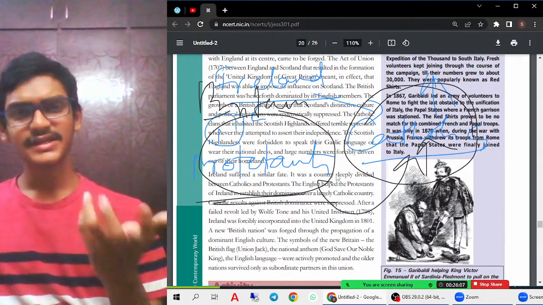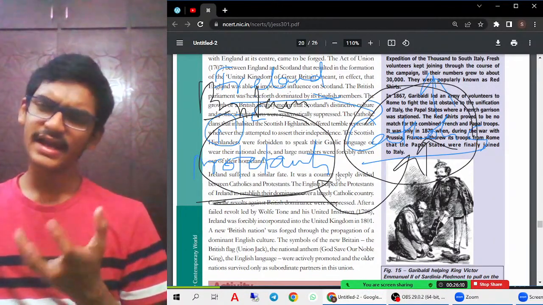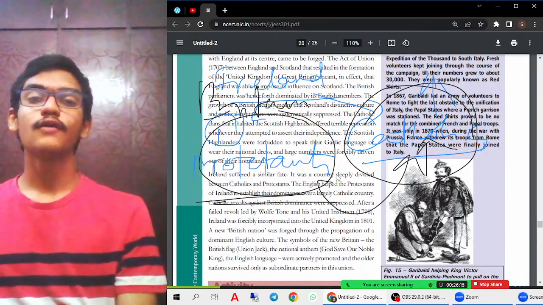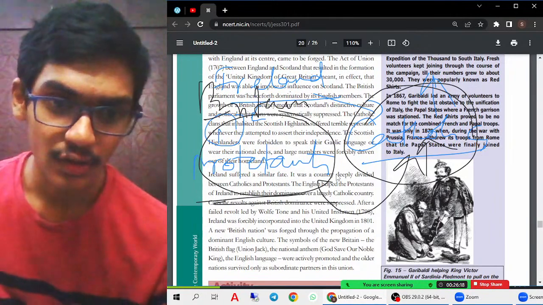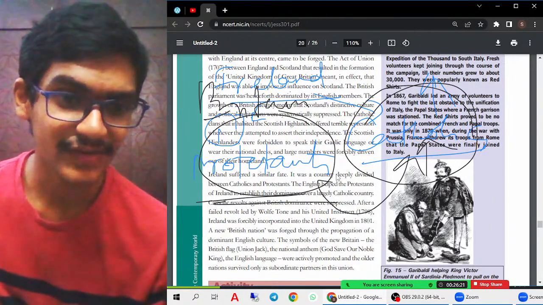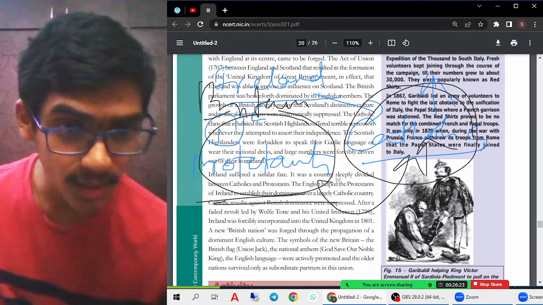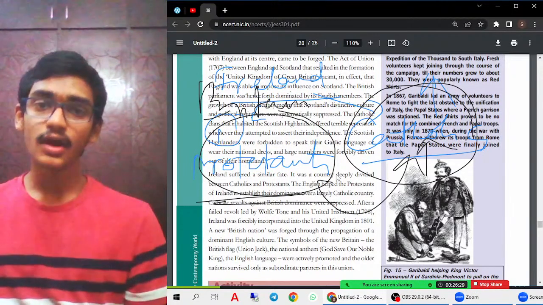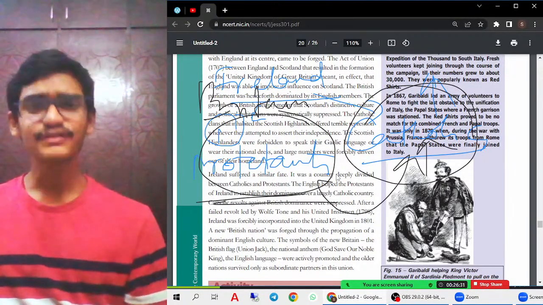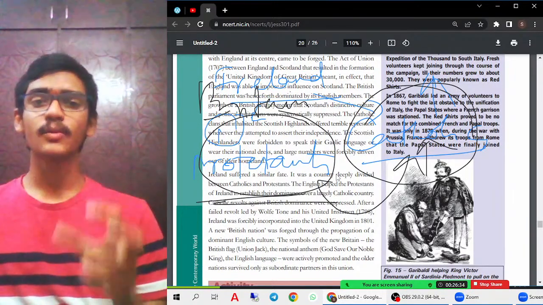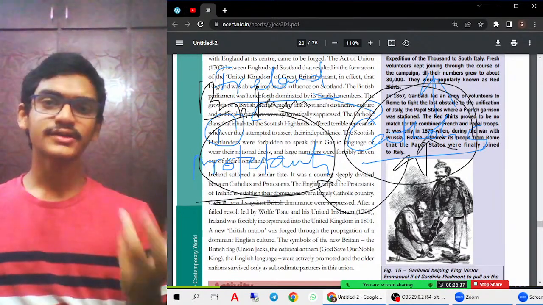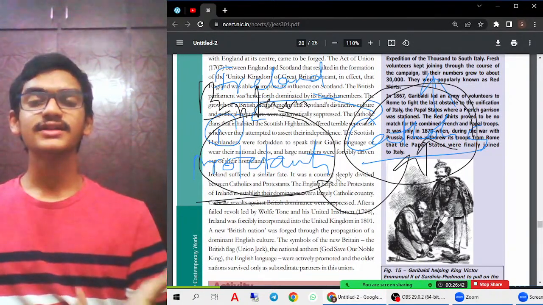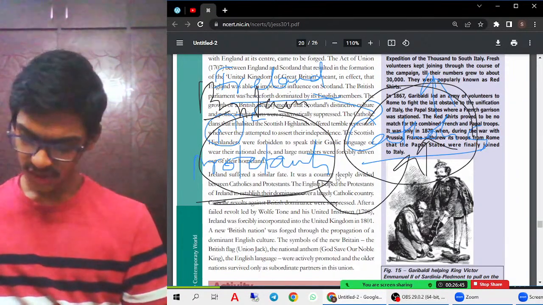And always the British language was mainly encouraged everywhere. God Save Our Noble King was the national anthem of Britain, which was followed everywhere and actively promoted, and the older nations survived only as subordinate partners in this union. Who are the older nations? The Welsh, the Scottish and the Irish people. They all suffered a similar fate: they were all suppressed and dominated by the English people, because of which they were only seen as minorities under the superiority of the English people.